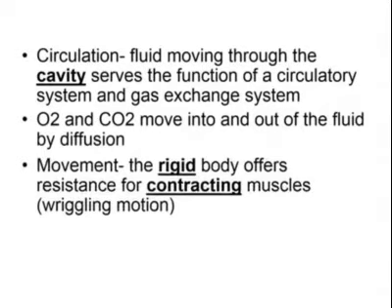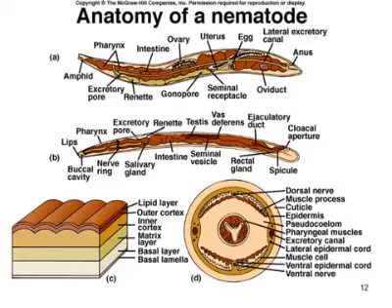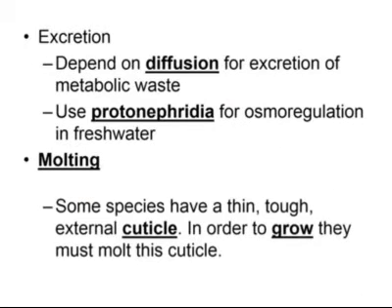For circulation, they can move fluids through their body cavity, their pseudocoelom, and it helps with gas exchange. Oxygen and carbon dioxide move in and out of this fluid through diffusion. For movement, the rigid body offers resistance for their contracting muscles, and they get a wriggling motion from that. For excretion, they depend on diffusion to get rid of their wastes. They use protonephridia for osmoregulation in freshwater, so they function sort of like kidneys, to make sure that they have the right water balance in their bodies.